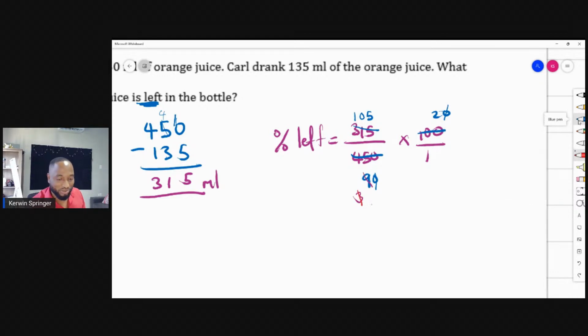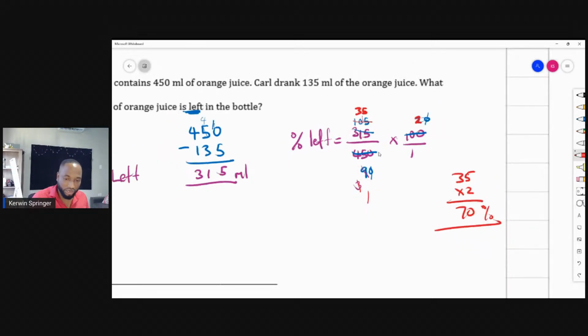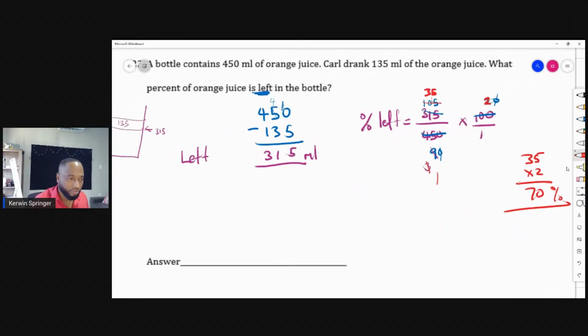So 3 into 3 is 1, and 3 into 105. 3 into 10 is 3, remainder 1, so 35. And now we just have a solid 35 and a 2, because this has boiled down to a 1. The only thing that's left unscathed is the 35 and the 2. So 35 times 2 is 70. And that's the percentage. So that's how you work out percent. You put the value for the total and you multiply by 100.